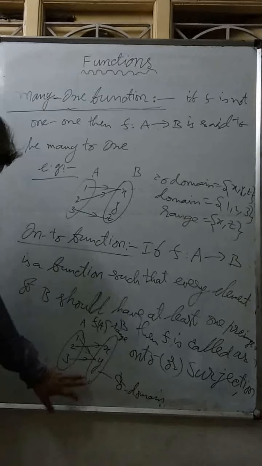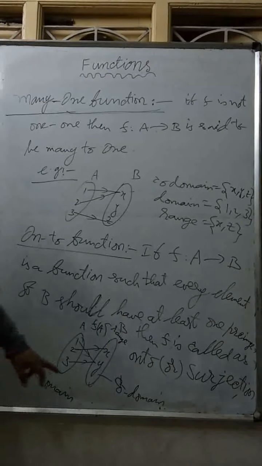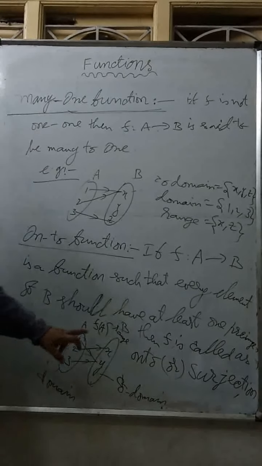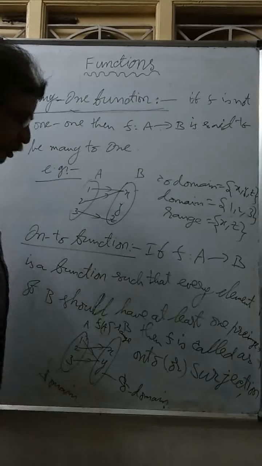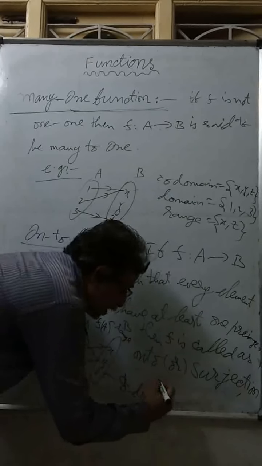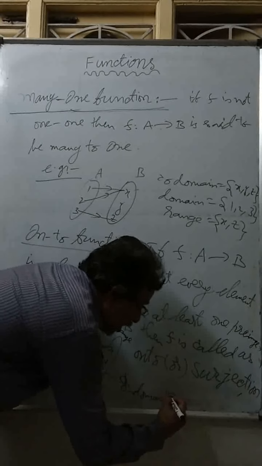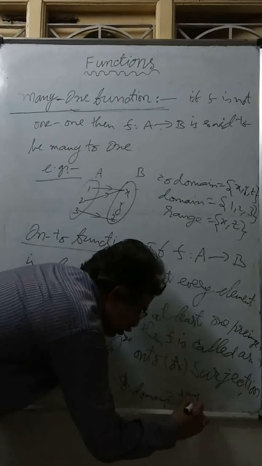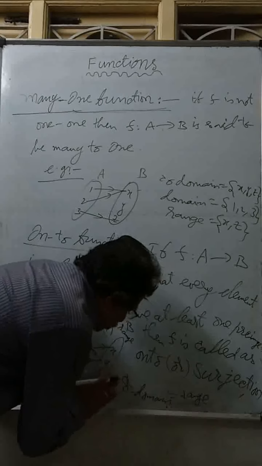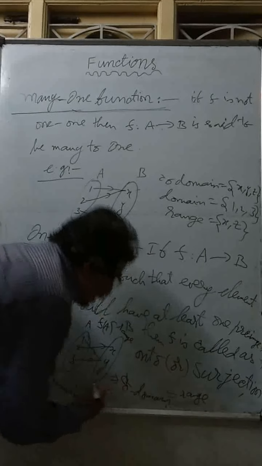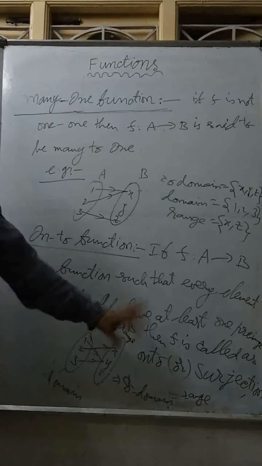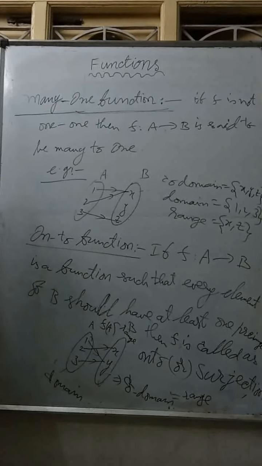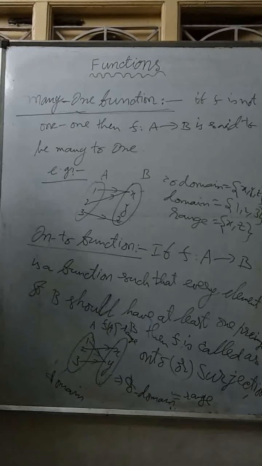But coming to this onto function, codomain is x, y and f of A is also x, y, meaning codomain equals range. So for every surjection, codomain must always be equal to range. Then we can say that it is an onto function.